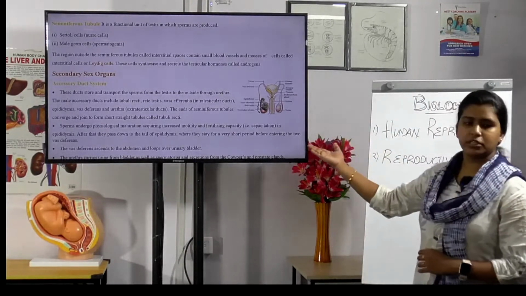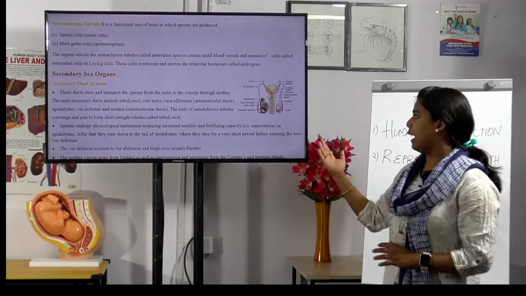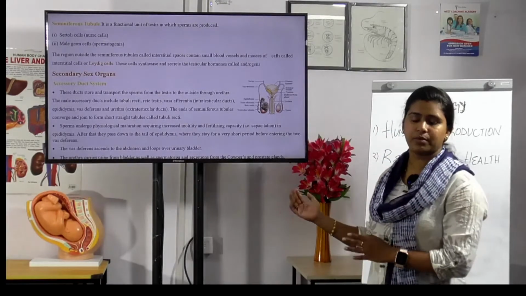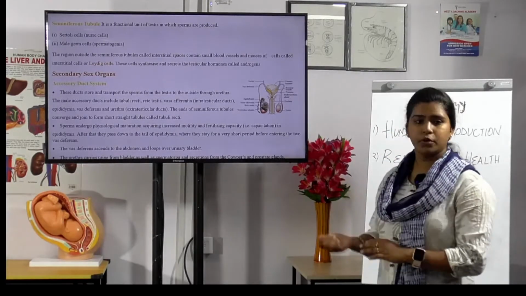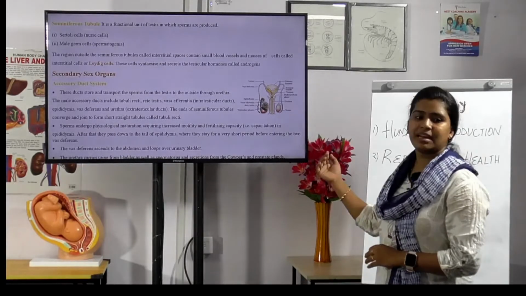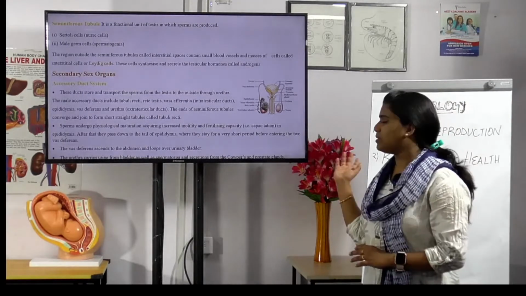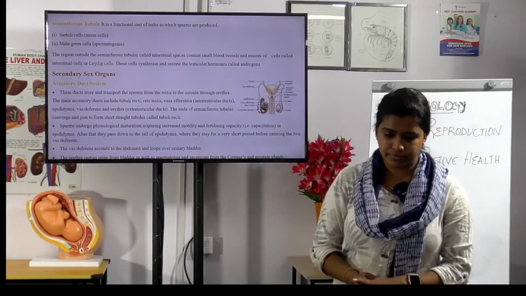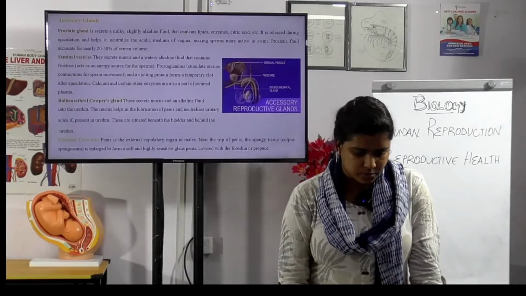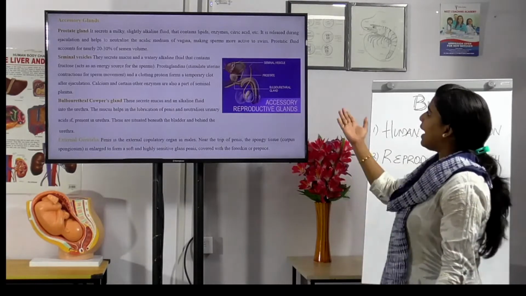The vas deferens ascends to the abdomen and loops over the urinary bladder. After the vas deferens, they enter which part? Urinary bladder, and then the urethra carries urine from the bladder as well as the sperms and secretions from the Cowper's gland and the prostate gland. And the next is what? Accessory glands. Accessory glands include the prostate gland, seminal vesicles and bulbourethral Cowper's glands.